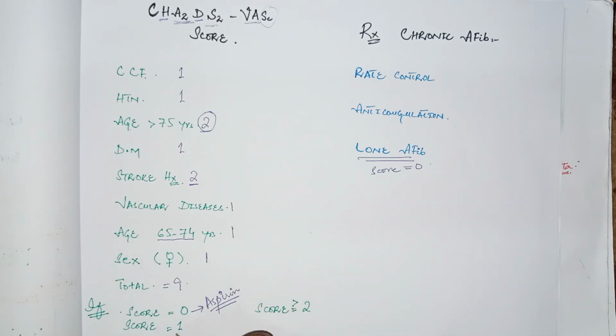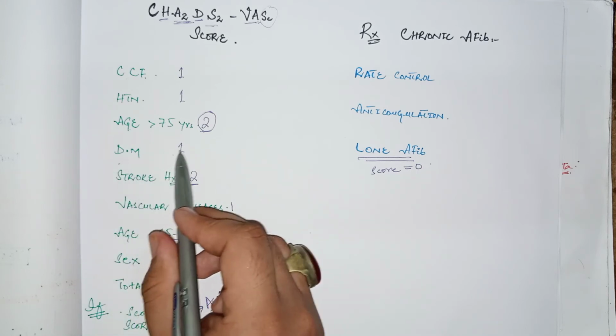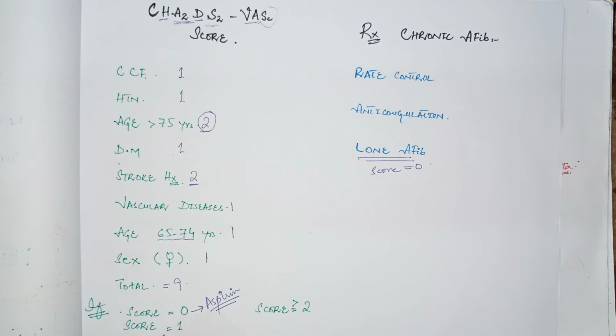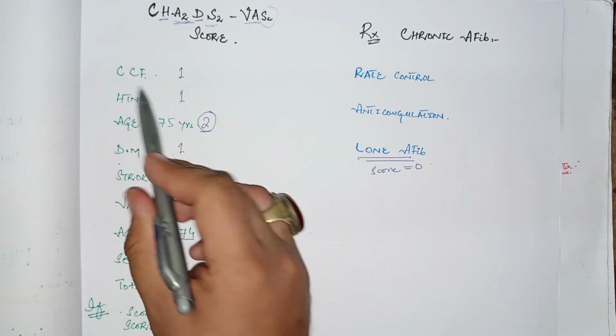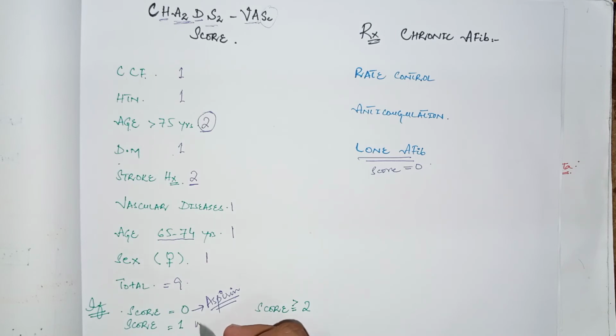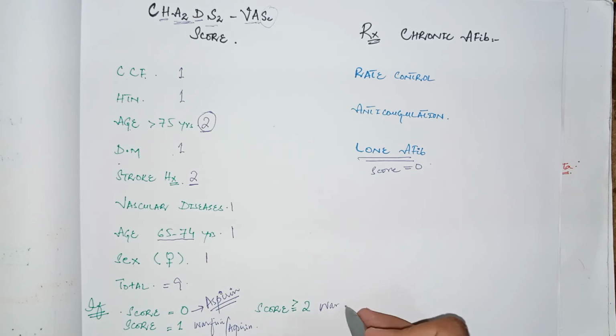But if the score is 1, suppose the patient has diabetes mellitus and no other risk factors, which is equal to 1 score. So if the patient has diabetes mellitus or congestive cardiac failure, which is equal to 1 score, then in these cases either give the patient warfarin or give the patient aspirin. If the score is 2 or more than 2, then in these cases warfarin is indicated.